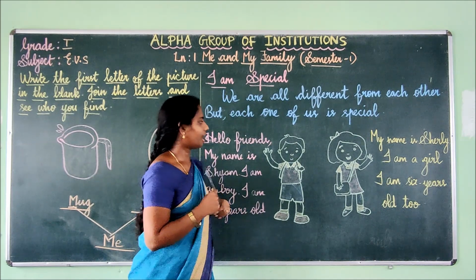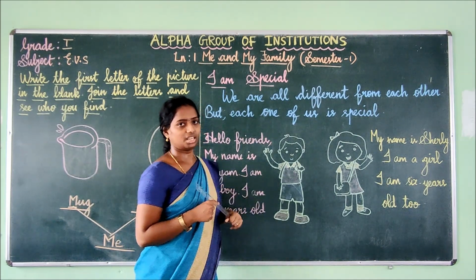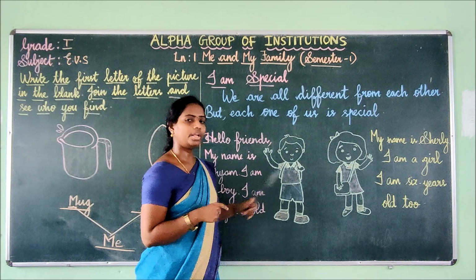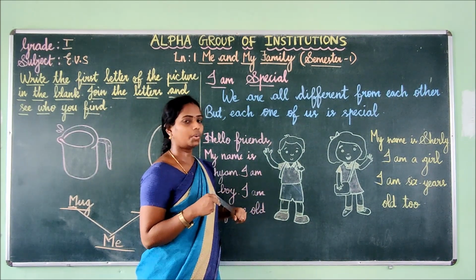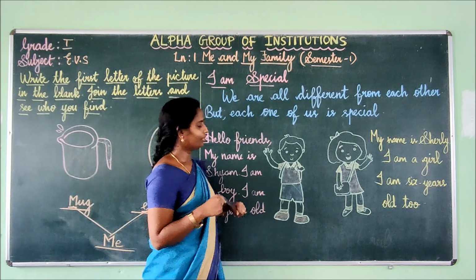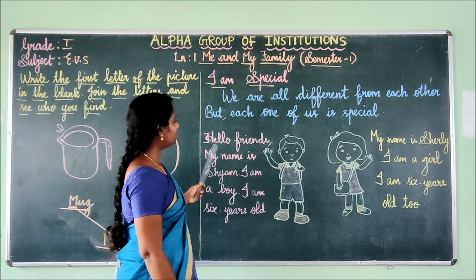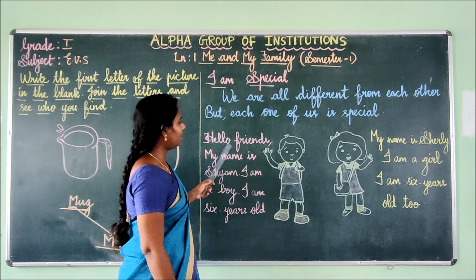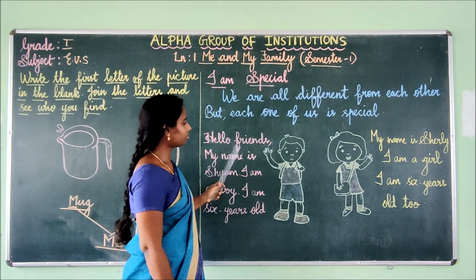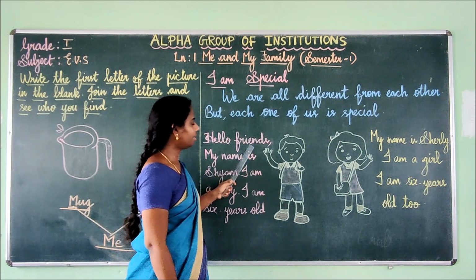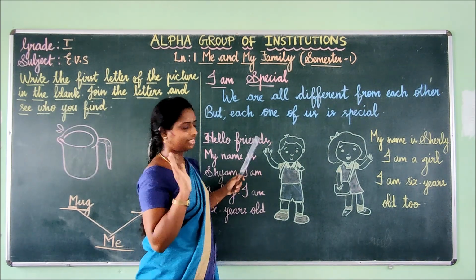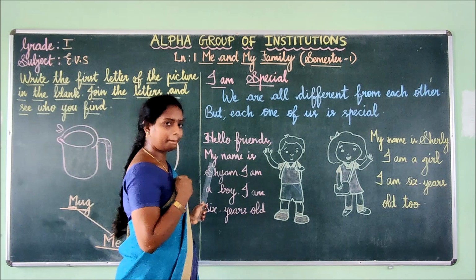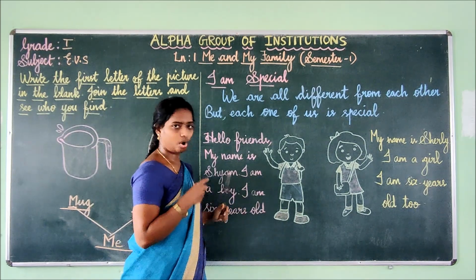So we have two pictures here. See, one is a boy and another one is a girl. What is the boy saying? Shall we see what he is saying? Okay, see, children. H-E-L-L-O, hello. F-R-I-E-N-D-S, friends. Hello, friends.